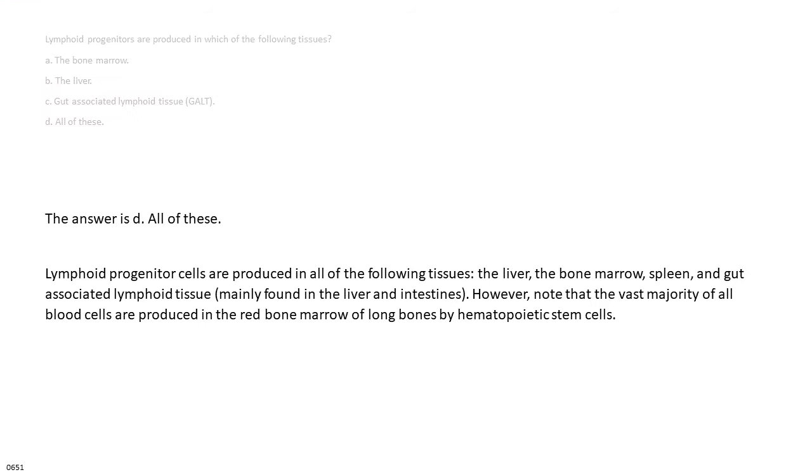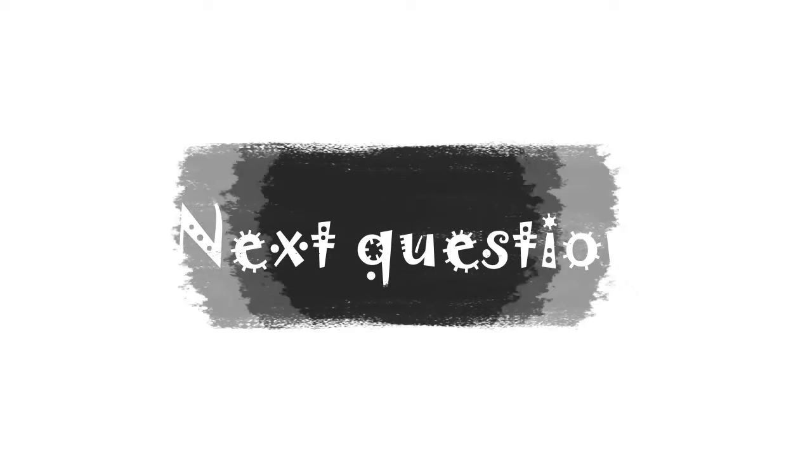The answer is D. All of these. Lymphoid progenitor cells are produced in all of the following tissues: the liver, the bone marrow, spleen, and gut-associated lymphoid tissue, mainly found in the liver and intestines. However, note that the vast majority of all blood cells are produced in the red bone marrow of long bones by hematopoietic stem cells.